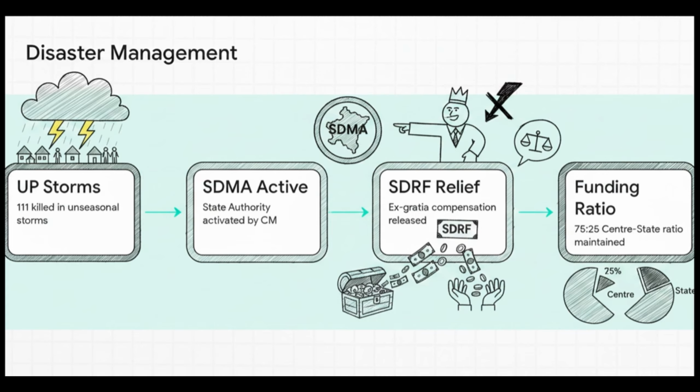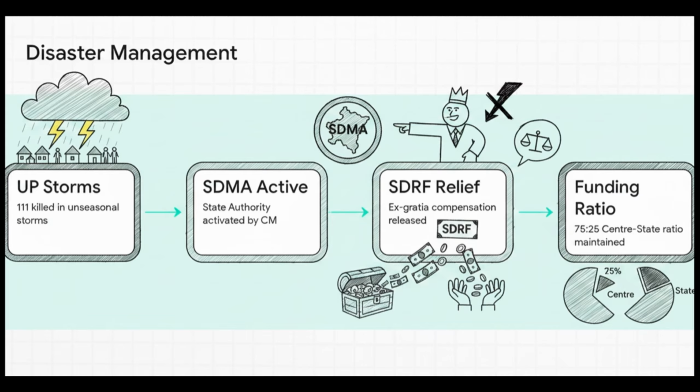Now, this flow brilliantly illustrates how the static Disaster Management Act of 2005 immediately kicks into gear. A crisis like this activates the State Disaster Management Authority, the SDMA, which is headed directly by the Chief Minister. They step in to funnel ex gratia compensation right through the State Disaster Response Fund, or SDRF. And a quick fact to remember for your exams: the SDRF funding ratio is generally maintained at 75% from the center and 25% from the state.